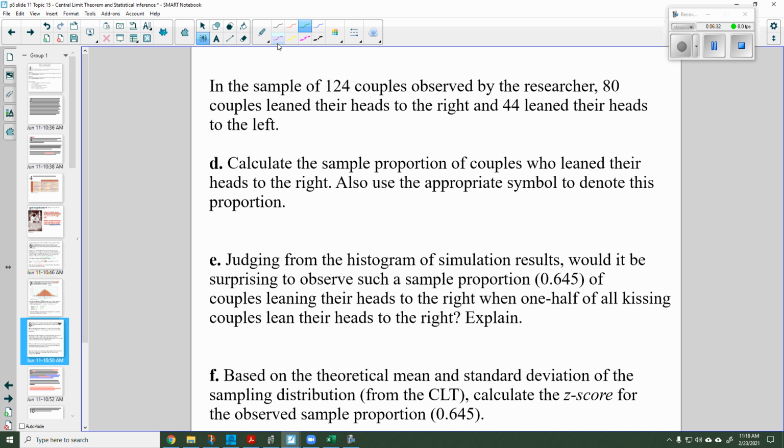Now, the actual sample of 124 couples that this researcher observed, 80 of them leaned their heads to the right. So out of 124, that is a proportion of 0.645. And so that is my p hat. P hat equals 0.645, and it's p hat because it's the proportion of the specific sample.